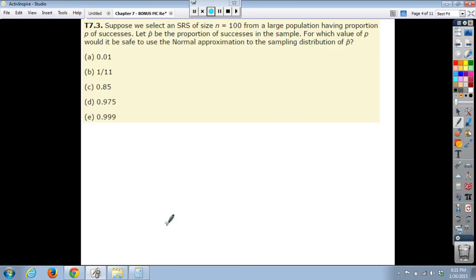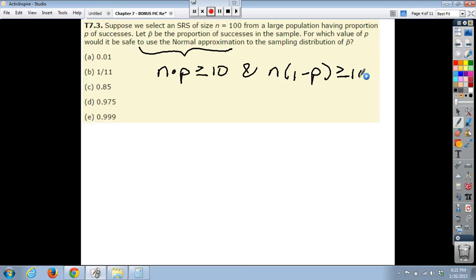Number 3, suppose we select a simple random sample of size 100 from a large population having proportion P of successes. Let p hat be the proportion of successes in the sample. For which value of P would it be safe to use the normal approximation to the sampling distribution of p hat? Now, when they refer to the normal approximation, that's referring to rule of thumb number 2, that n times P must be greater than or equal to 10, and n times 1 minus P must be greater than or equal to 10.